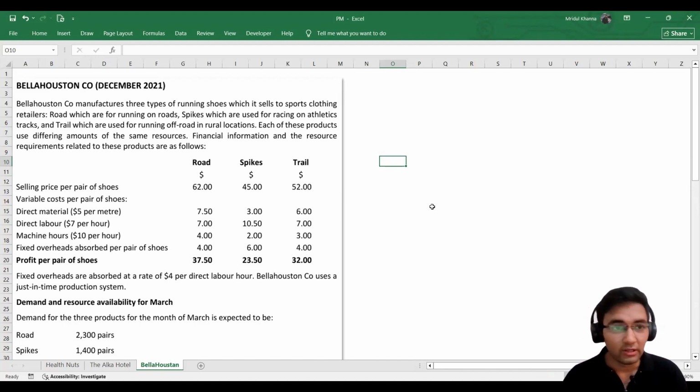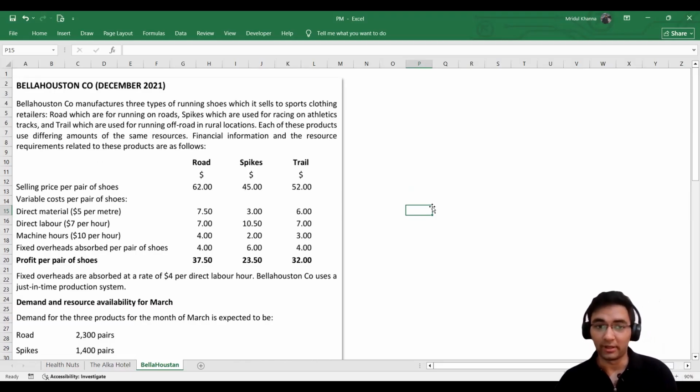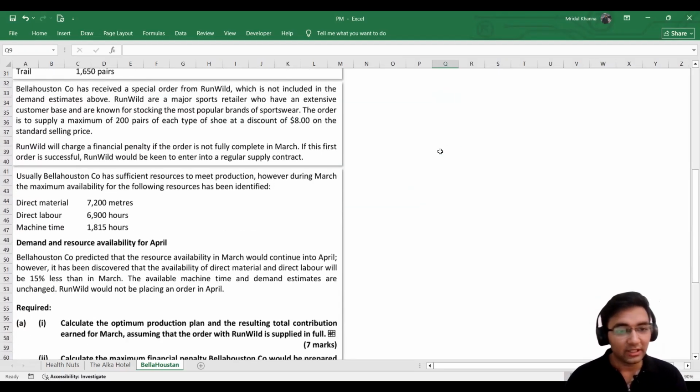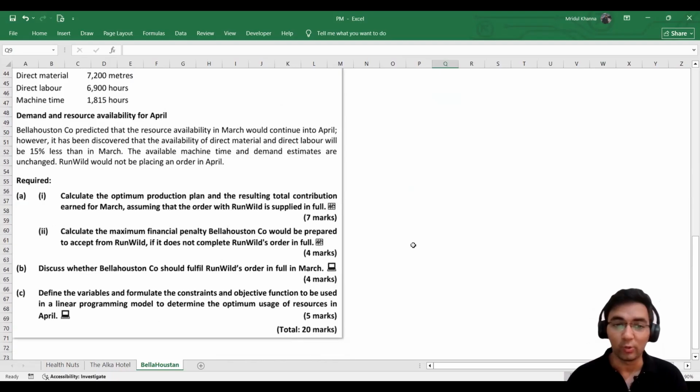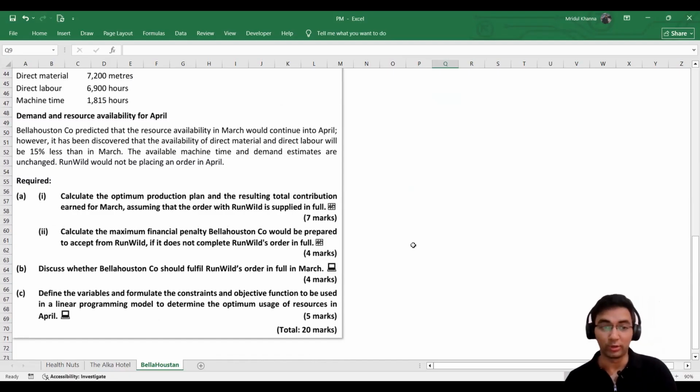All right, so here we go with the Bellahouston Company. Through this question, we will be covering the linear programming topic of our PM exam. It is always recommended, again I'll repeat it, that we first read the requirements. When we first read the requirements, then we get an idea as to what we will be looking for when we will be reading the exhibits.